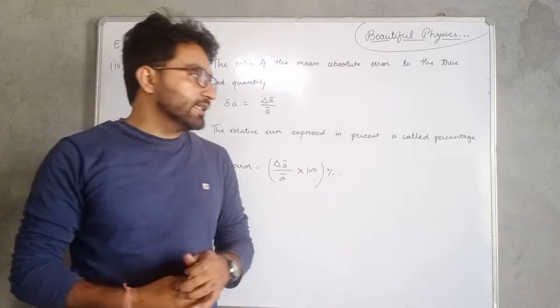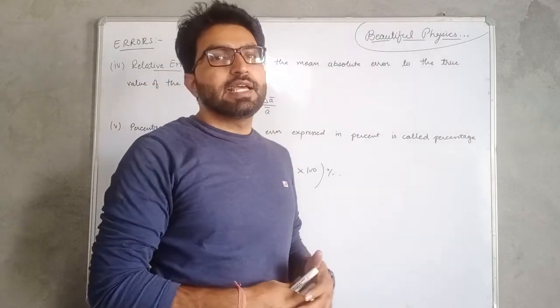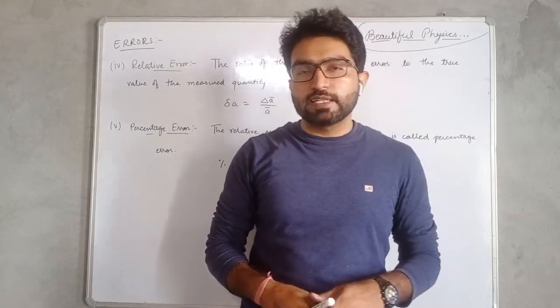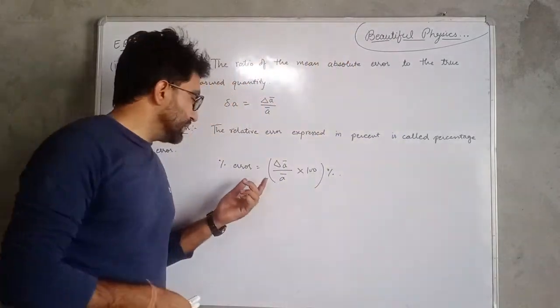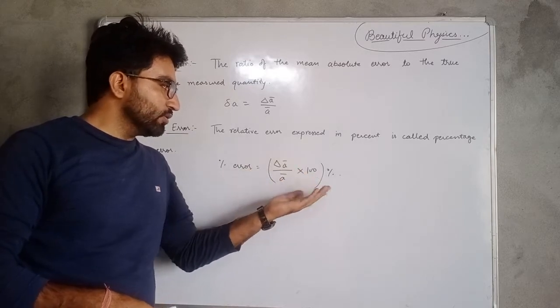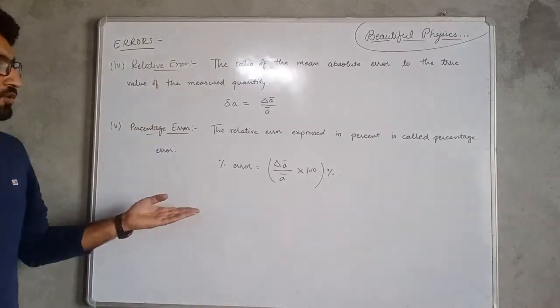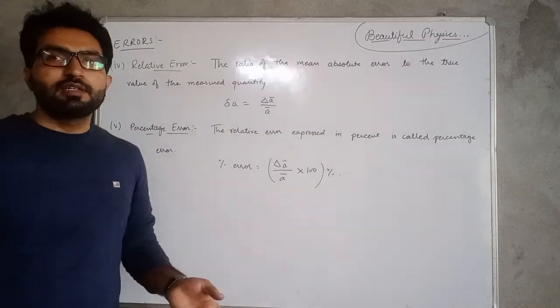Next one is the percentage error. Percentage error is nothing but the relative error represented in percent. Here the percentage error can be represented by the relative error multiplied by 100, and the whole quantity represents the percentage error.